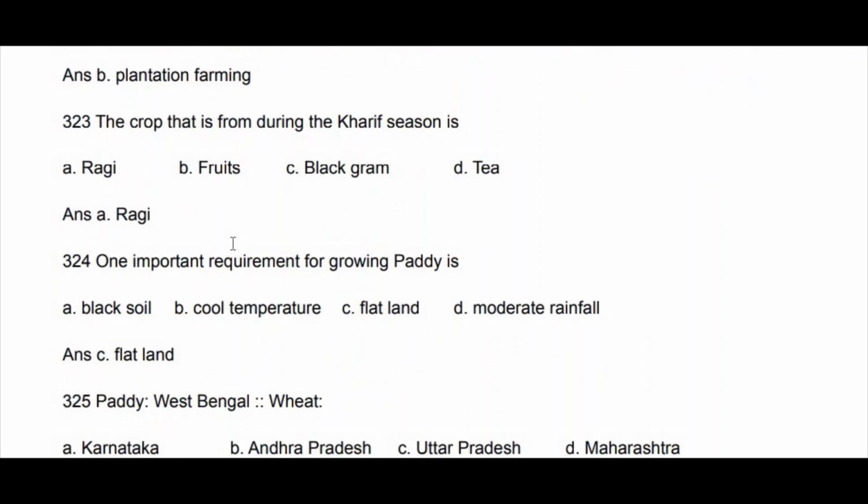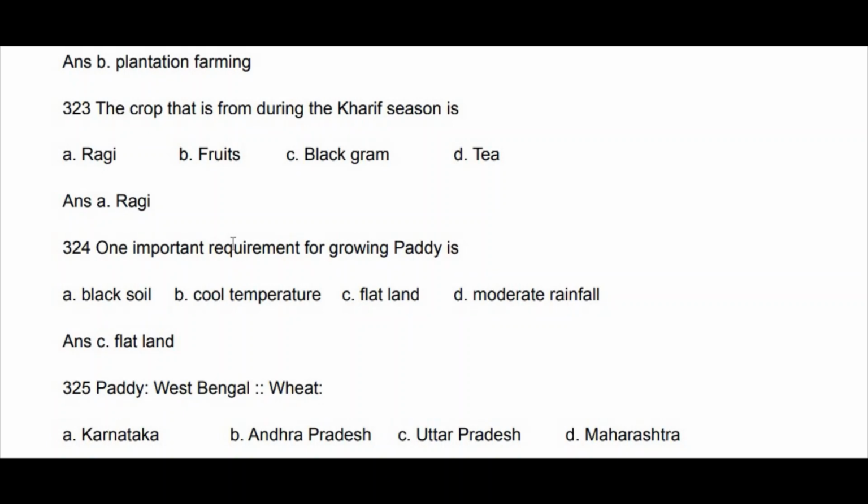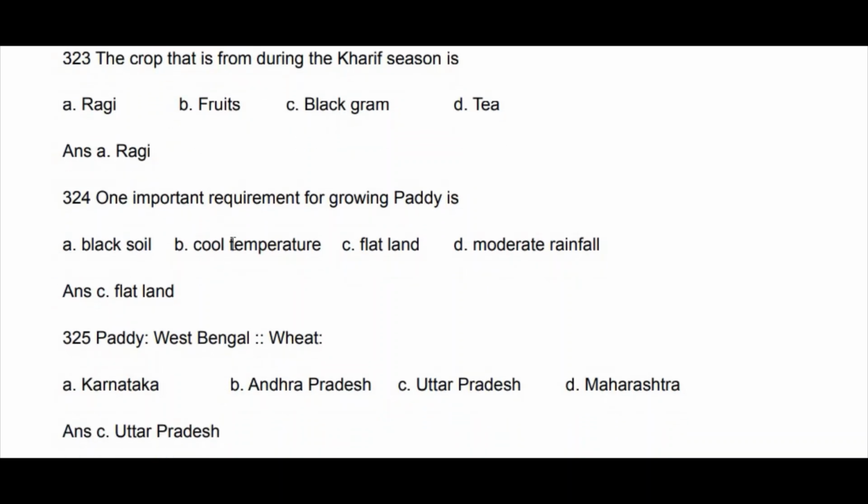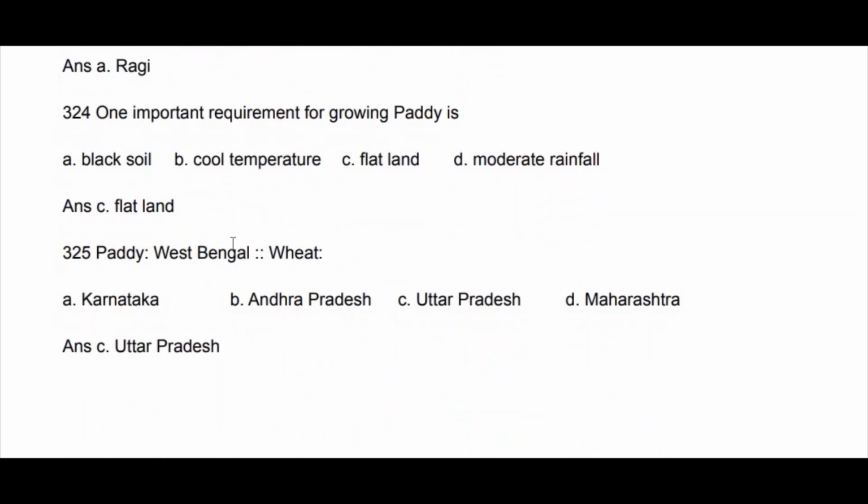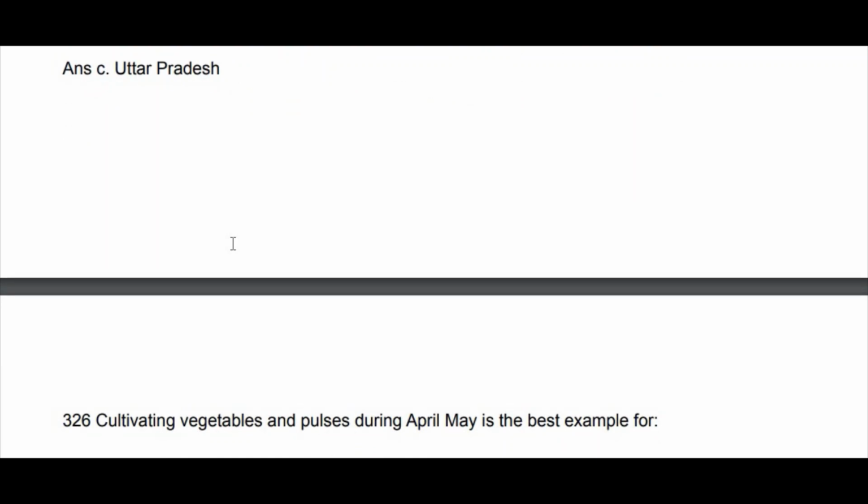Paddy, highest West Bengal. Wheat, Karnataka, Andhra Pradesh, Uttar Pradesh, Maharashtra, Uttar Pradesh. Okay, yeah. Next question.